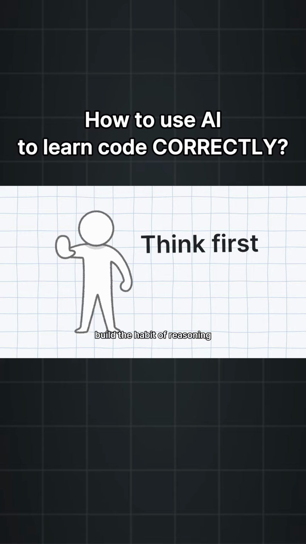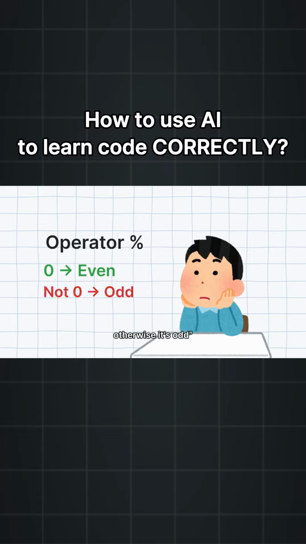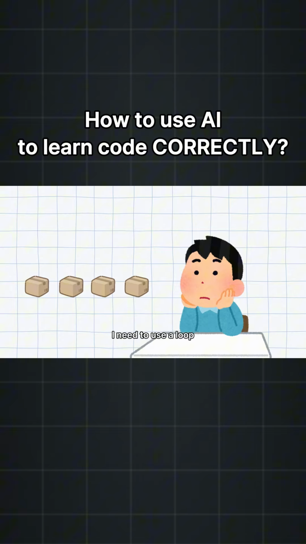Build the habit of reasoning on your own and drafting your solution first. For example, you can reason like this. An even number is divisible by 2, so I need to use the percent operator to get the remainder. If the remainder is 0, it's even. Otherwise, it's odd. Then, to check each number, I need to use a loop to iterate through every element in the array. Inside each loop, I'll check whether the current element is divisible by 2. If it is divisible by 2, I'll display the value on screen so it's easier to see.